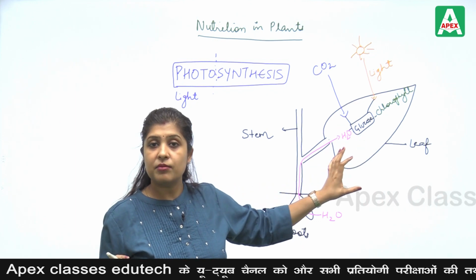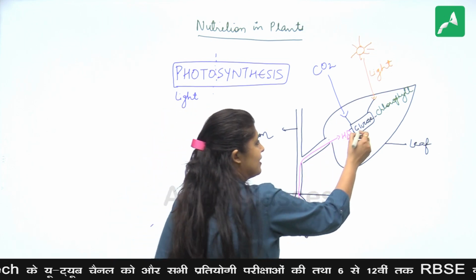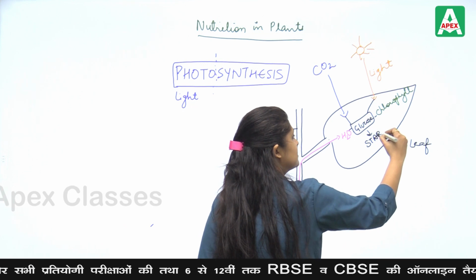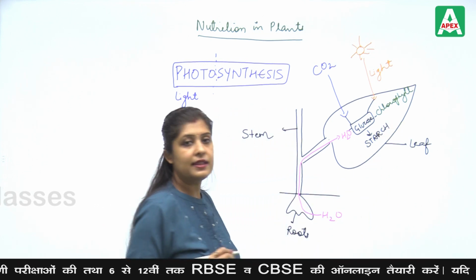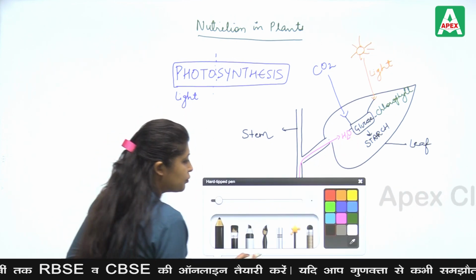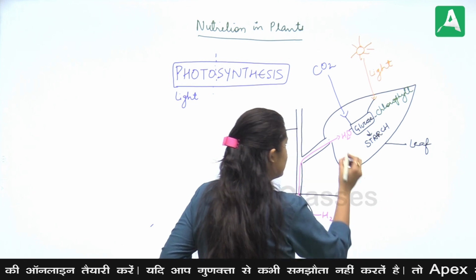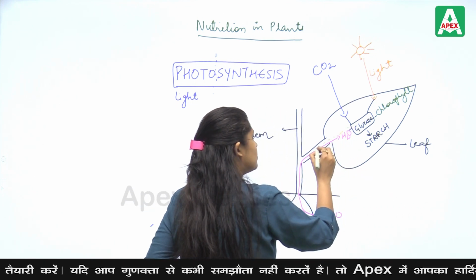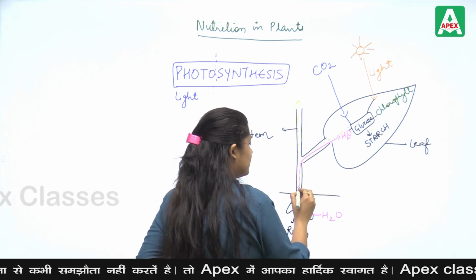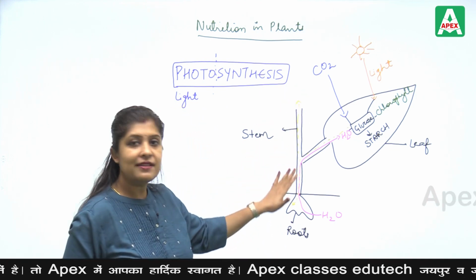That is the organic material formed by it. So it produces glucose and further it is converted into starch, stored in the form of starch. So glucose is formed and then it is transported to various parts of the plant, whether upper parts or lower parts.